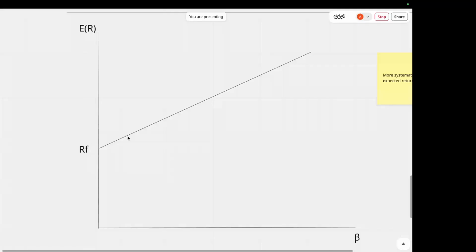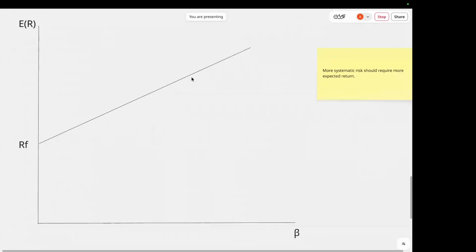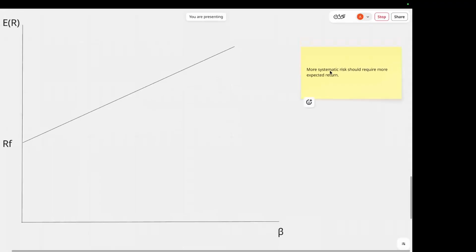A stock with a beta of 1 would have the expected market return. And stocks with higher betas would have higher required returns. The slope of this line here is the market risk premium. And this graph here gives us a very intuitive interpretation of CAPM. It's that more systematic risk should require more expected return.